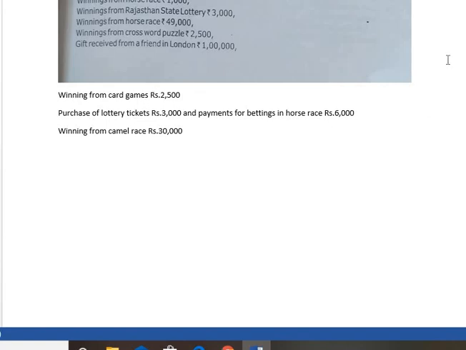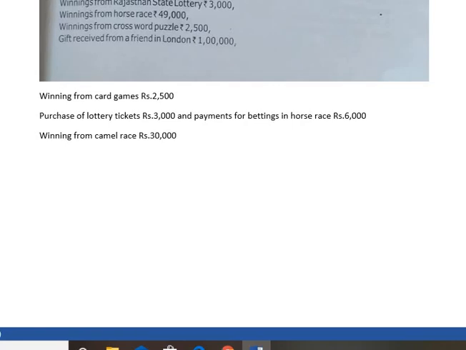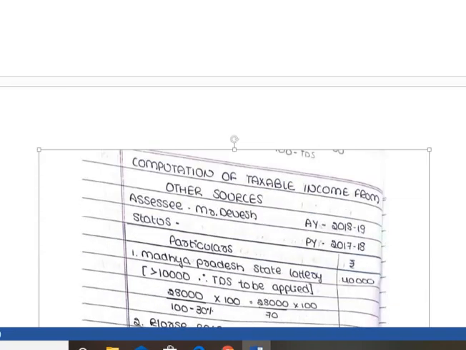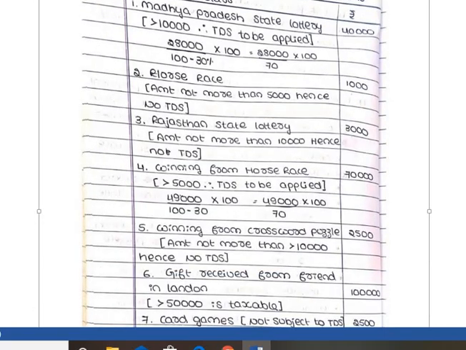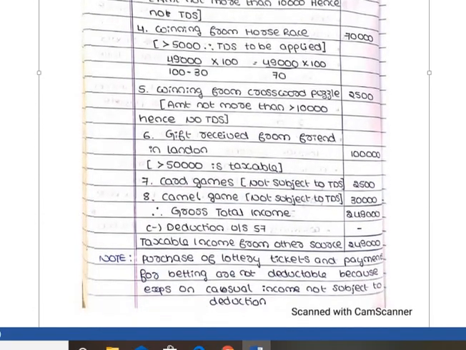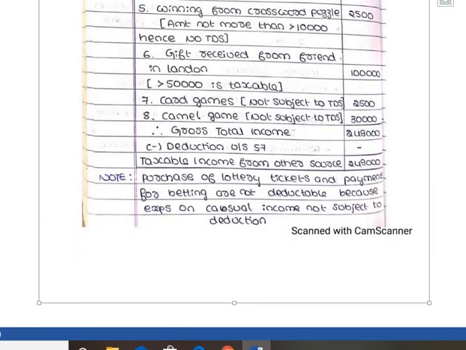Remember dear students, we are computing income from other sources. The expenses on casual income are not eligible for deduction. The lottery ticket and betting both are casual expenses. The expenses on casual income are not eligible for deduction under income from other sources. So both points are to be ignored.